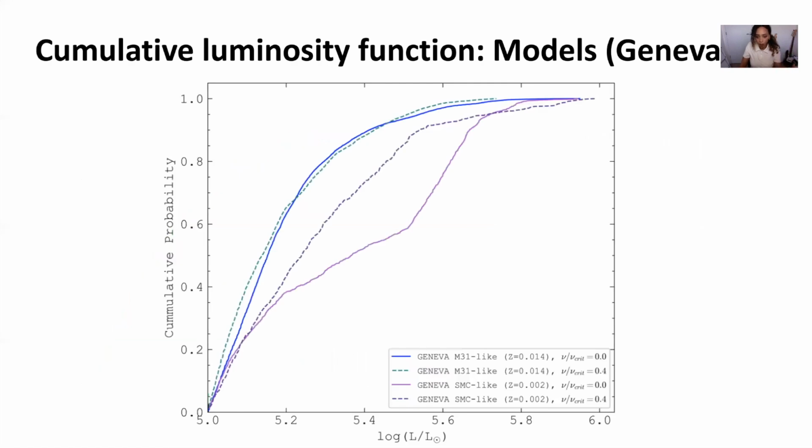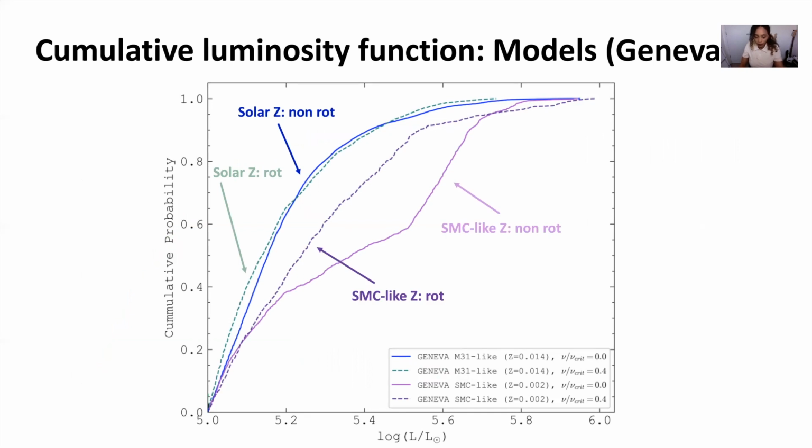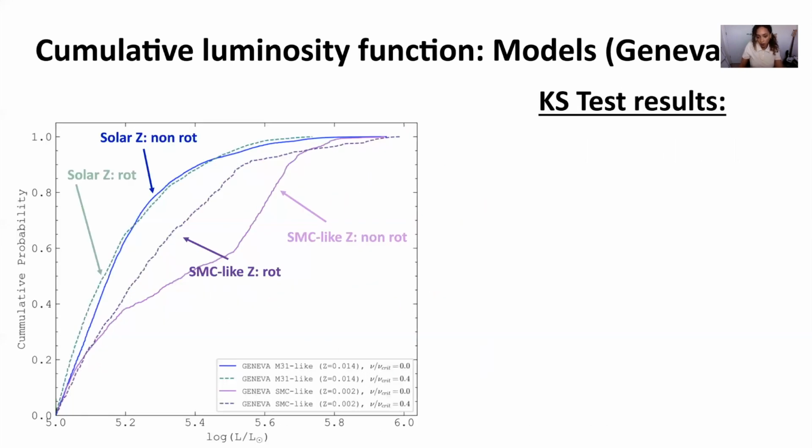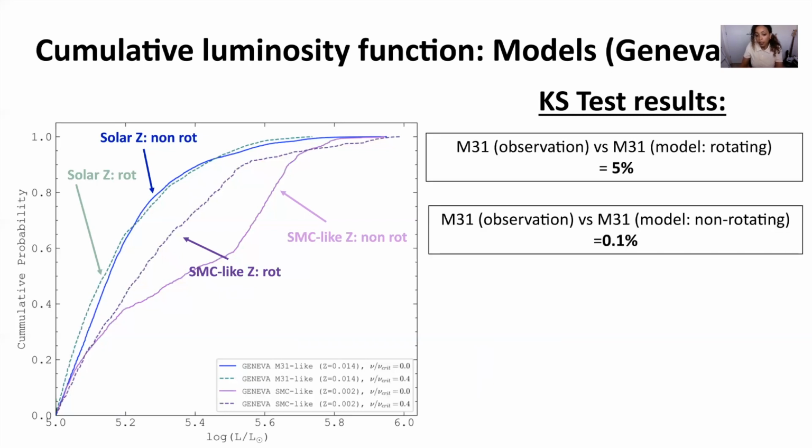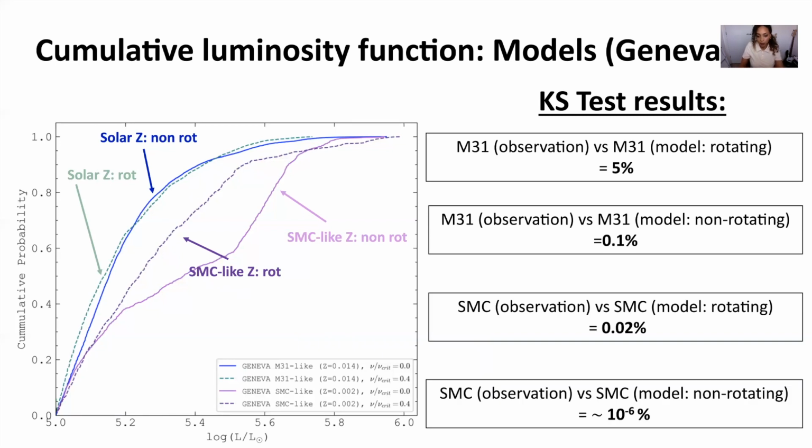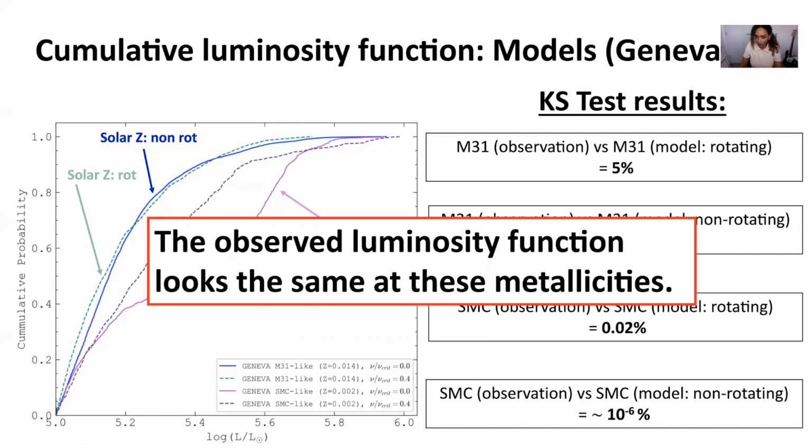So we then do the same for the model cumulative distributions to see how they compare with observation. So here we have the solar models and what the Milky Way, or roughly M31, should look like. And we also have the SMC-like models here. And we do another KS test, this time between the observed and modelled distributions, where we find these really low probabilities for M31 and even lower for the SMC. So these are unlikely to have been drawn from the same parent distribution. So what we're seeing is that the models predict there should be a difference between the red supergiant luminosity functions of M31 and the SMC. However, we don't see that, which suggests that the luminosity functions of red supergiants may not be metallicity dependent.